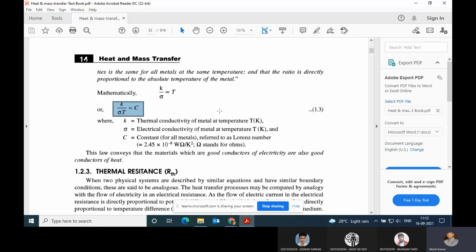Have you written it down? Yes sir, just the two equations and the proportional relation. After that, write the explanations. What do you mean by K, sigma and T, C? What is the value of C? You need to write this also. Then only it will be completely clear. Okay, take your time.